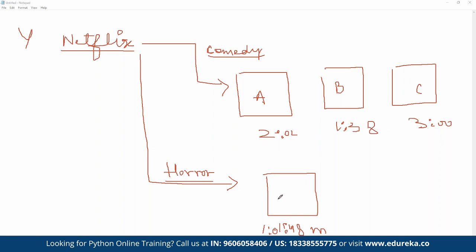Whereas the user has watched just one movie, but has watched it completely. That's why the user is more interested in watching this kind of movie, and that is going to have more weightage as compared to multiple movies the user may have opened under the comedy genre. So this is not a specific label type, right? This is a simple example of unsupervised learning.